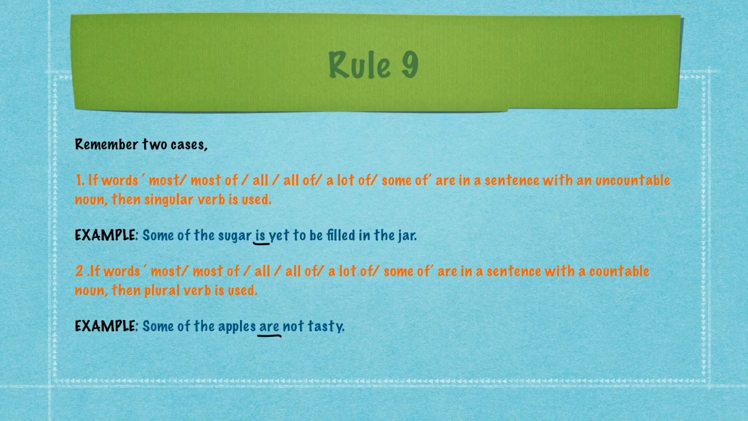And if a countable noun is used, then a plural verb is used. So an example for this is, some of the apples are not tasty. Because the apples are countable, it is taking a plural verb are here according to the apples.